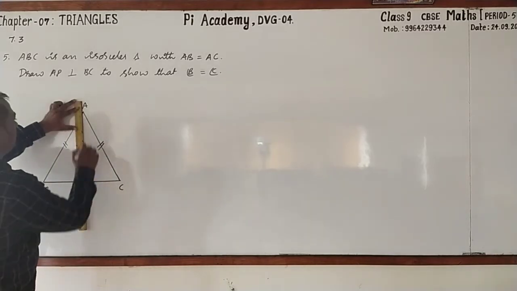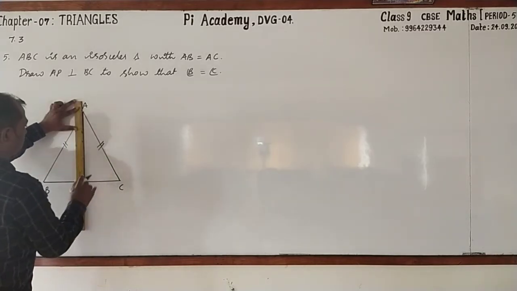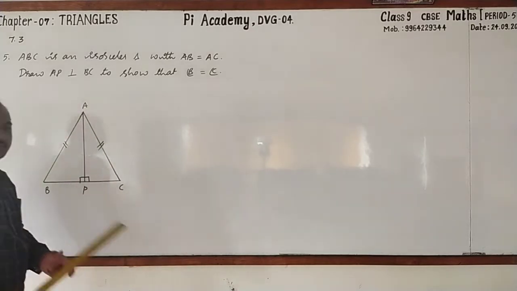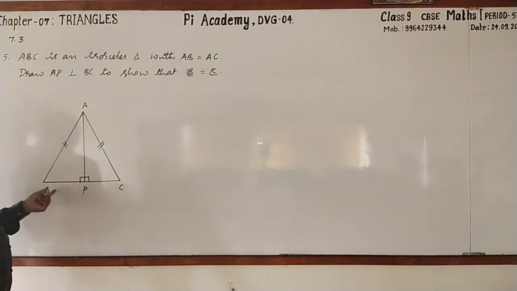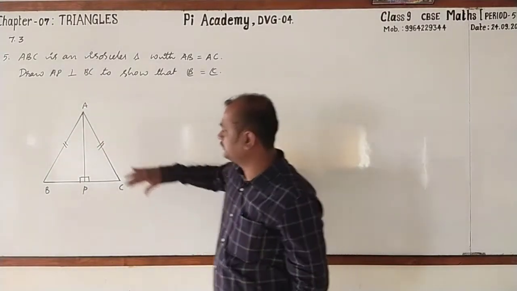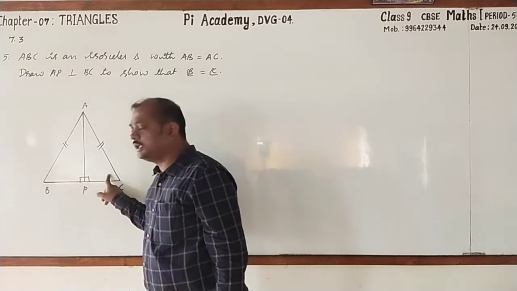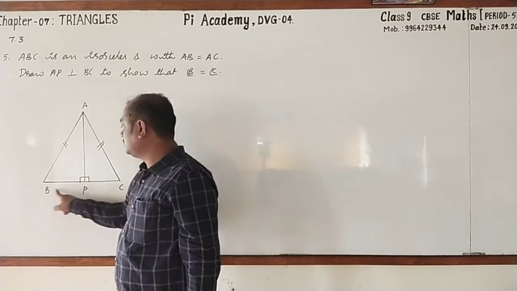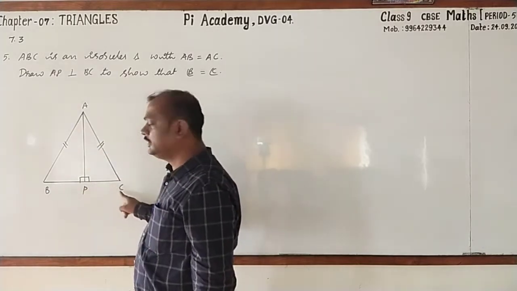Draw the perpendicular. So, here AP is perpendicular to BC. With this information, we have to prove angle B equal to angle C. Such a simple one it is. Then angle B and C are the angles of two triangles. One is APB and another one is APC.